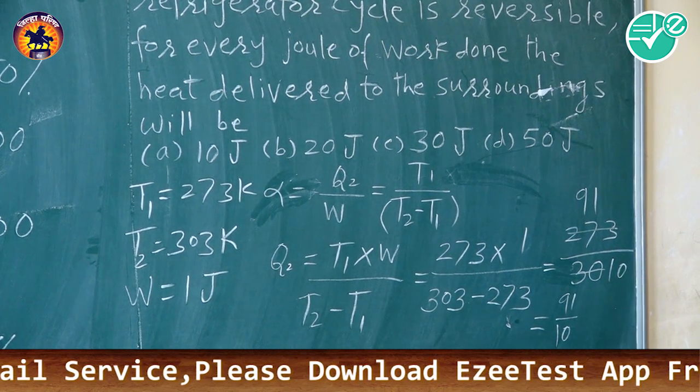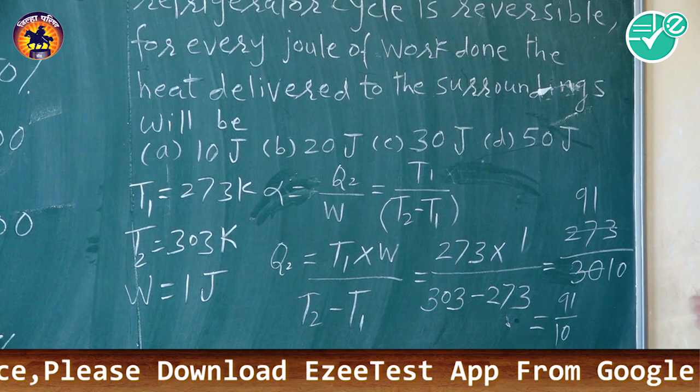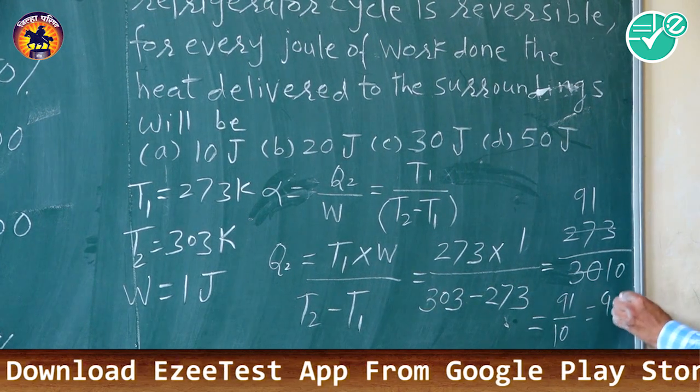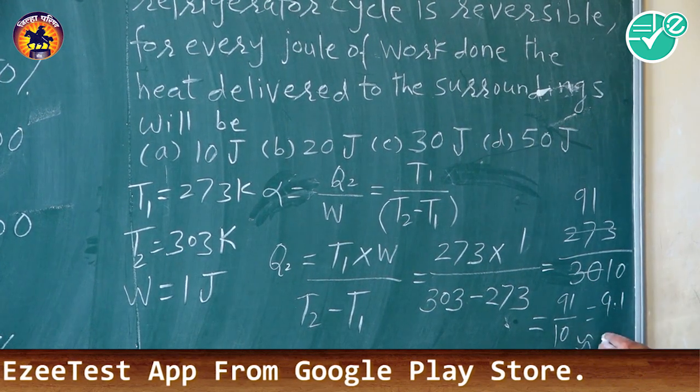So the answer here is 9.1, which is nearly equal to 9.